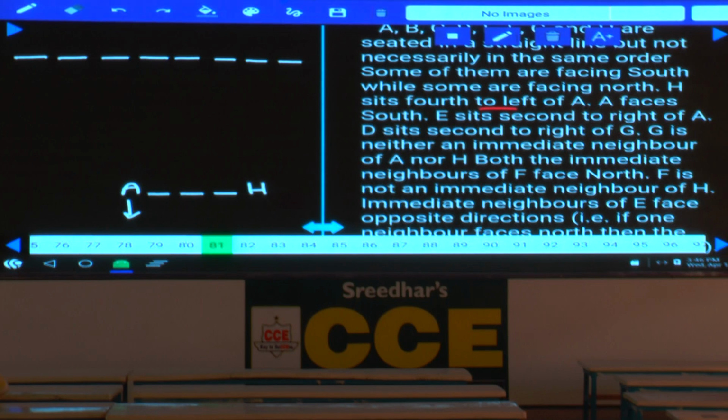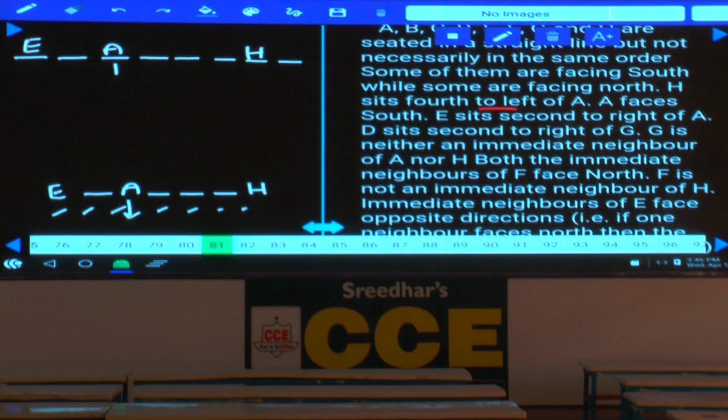And next one, E sits second to the right of A. As E is seated second to the right of A, this is the information we have. Now if you observe E and H, how many persons are involved in this one? 1, 2, 3, 4, 5, 6, 7 persons. So how many possibilities do we have? 2 possibilities. Now, if E is at the left extreme and blank A, next one 1, 2, 3 blank, hence H will be here. That is one possibility.